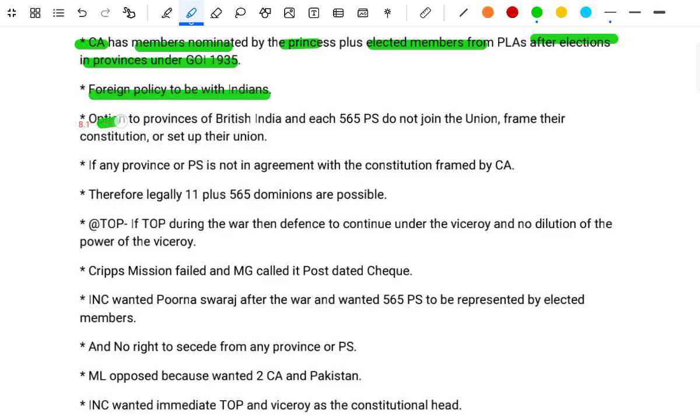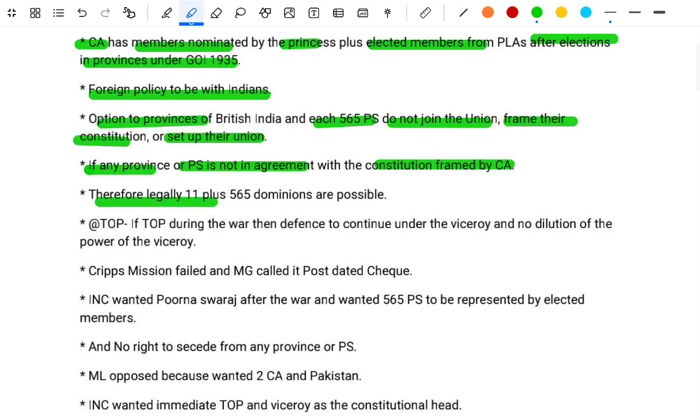Option: any province of British India and each of the 565 princely states could choose not to join the Union, and frame their own constitution or set up their own union if they were not in agreement with the constitution framed by the Constituent Assembly. Therefore, legally 11 provinces plus 565 princely states could become Dominions. No transfer of power during the war, and defense to continue under the Viceroy, with no devolution of the power of the Viceroy.